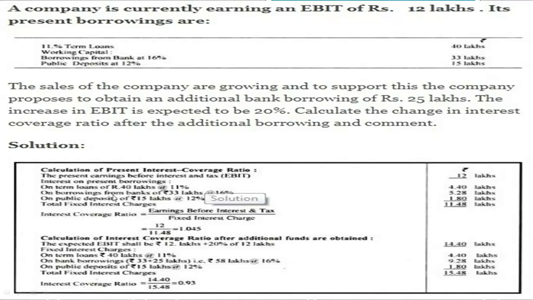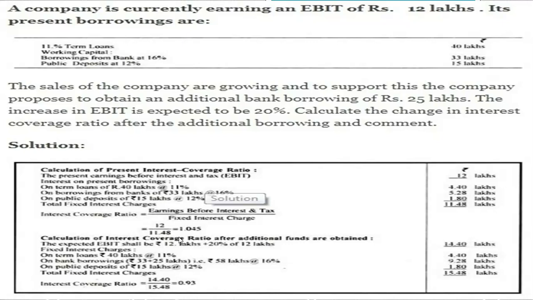And borrowings, 33 lakhs at 16%, 5.28. On public deposits, 15 lakhs at 12% is 1.8. Put together, the company is going to pay total interest of 11.48 lakhs. So 12 divided by 11.48 lakhs is equal to 1.045. That is the interest coverage ratio.